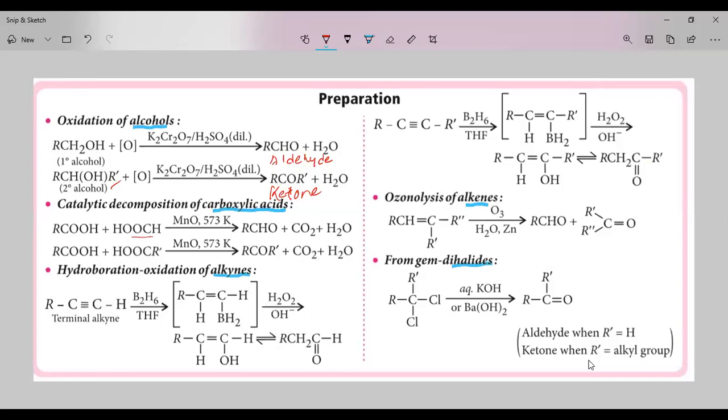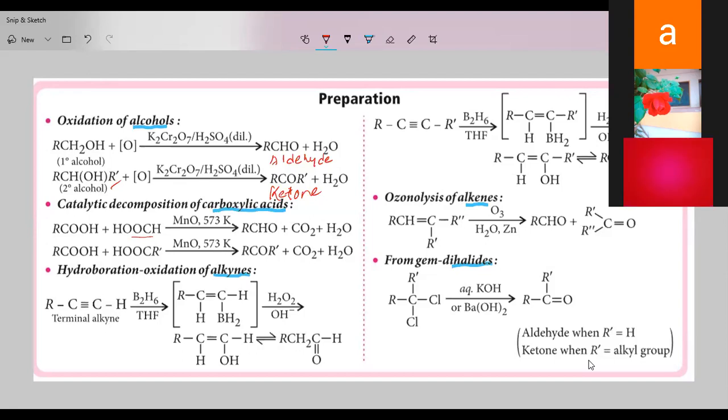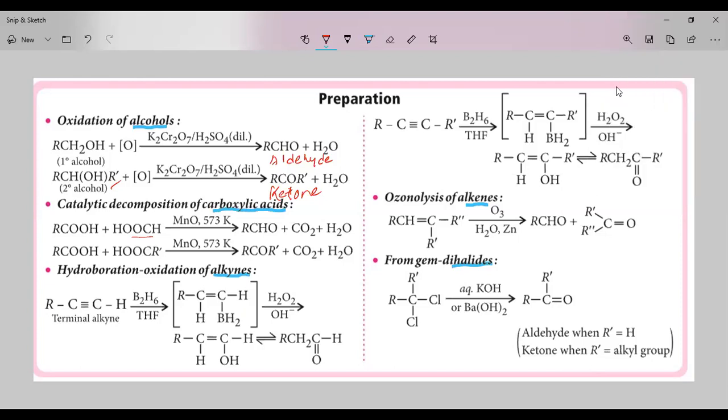Next, hydroboration oxidation of alkynes. We are taking the terminal alkyne, and we are adding diborane in the presence of THF, tetrahydrofuran. And thereby what happens here? Hydrogen will be added to this one, and BH2 will be added to this one. And what you are going to get? We are going to get an intermediate compound.